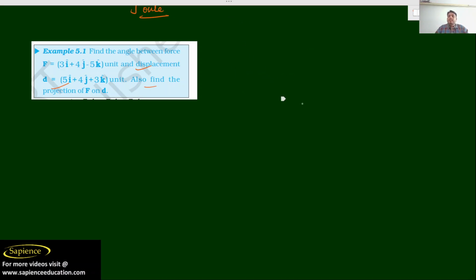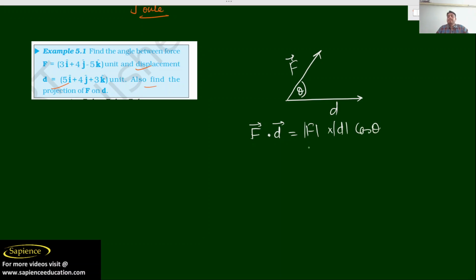In this direction there is a displacement D, and suppose I have a force in this direction, and the angle between these two is theta. How do we find the angle between them? If we take F dot D, we get magnitude of F into magnitude of D into cos theta.